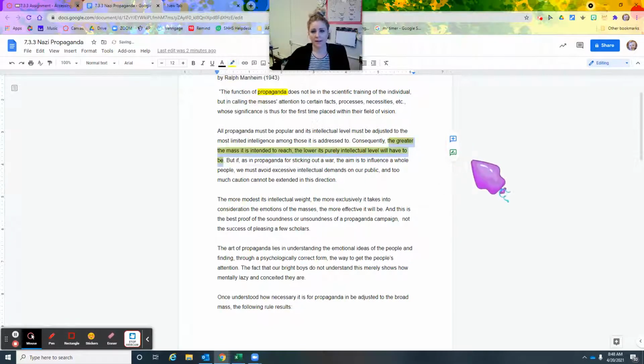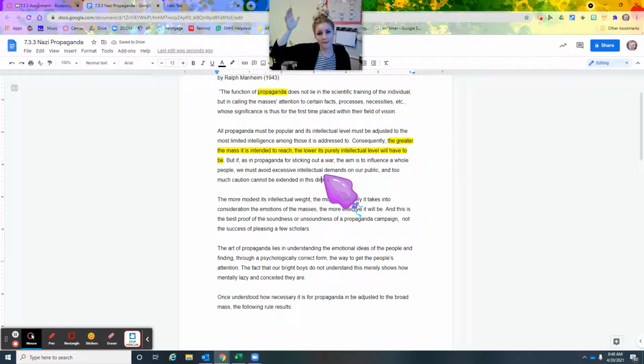Absolutely. I mean, as a teacher, that's the same thing. I can't be teaching at a 13th grade level when that's not the level of my kids. So I have to go down to their level. I agree with that statement.